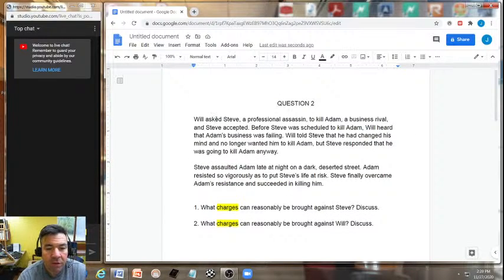Will asked Steve, a professional assassin, to kill Adam, a business rival, and Steve accepted. Before Steve was scheduled to kill Adam, Will heard that Adam's business was failing. Will told Steve that he had changed his mind and no longer wanted him to kill Adam. But Steve responded that he was going to kill Adam anyway. Steve assaulted Adam late at night on a dark, deserted street. Adam resisted so vigorously as to put Steve's life at risk. Steve finally overcame Adam's resistance and succeeded in killing him.